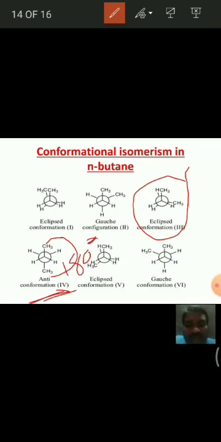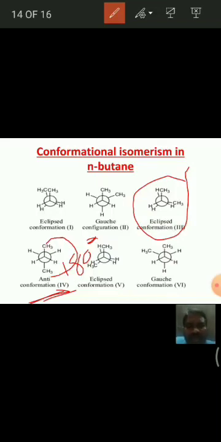The two methyl groups are on opposite sides and the two remaining hydrogens are also on opposite sides. That means there is maximum distance. This type of conformation is called anti-conformation or staggered conformation. That means they are far away from each other.